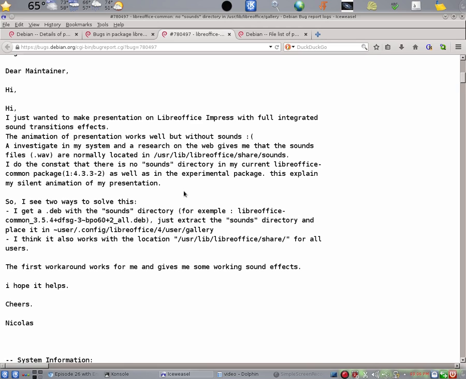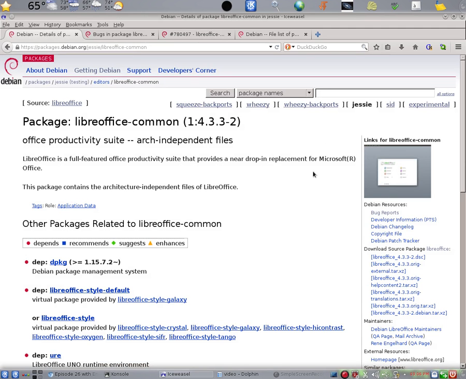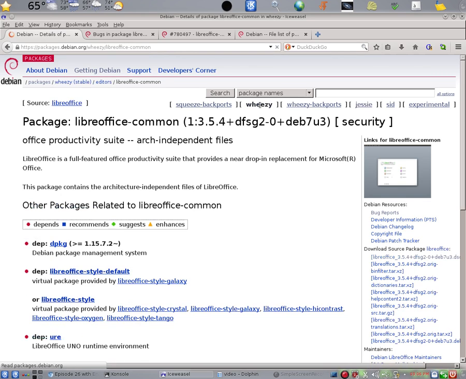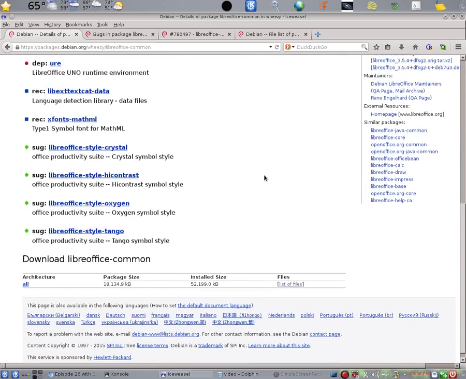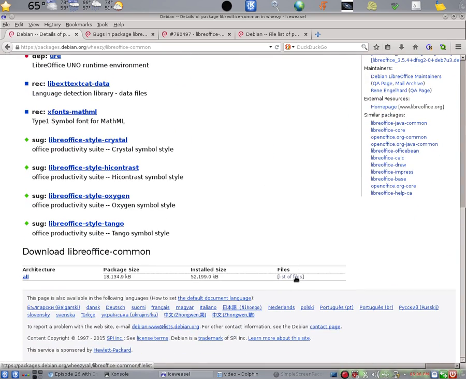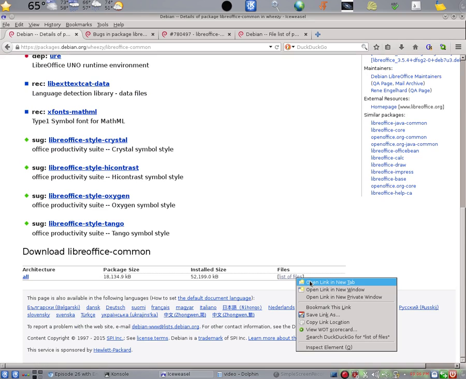So first of all, we need to find that old deb. Here's the version that we were looking at, the version for Jessie, and the previous version of Debian is called Wheezy. So let's look at Wheezy, and like the one for testing and Jessie, it has a list of files.